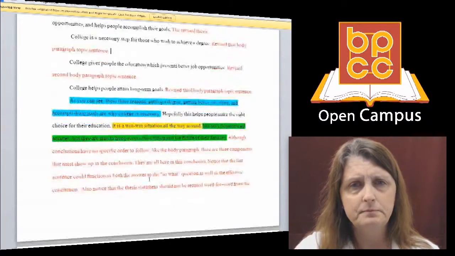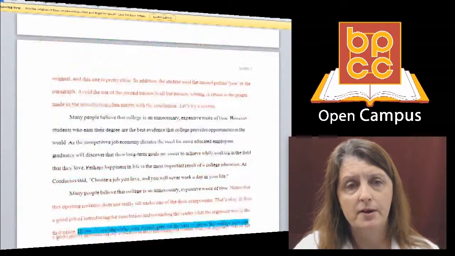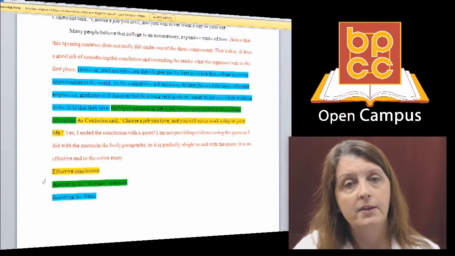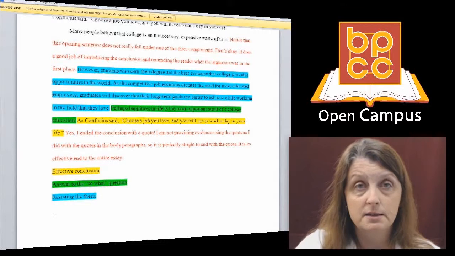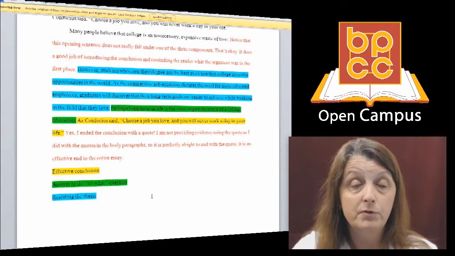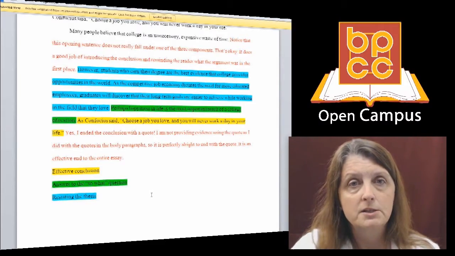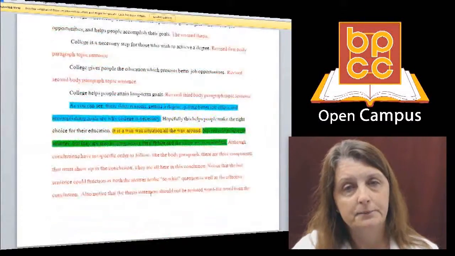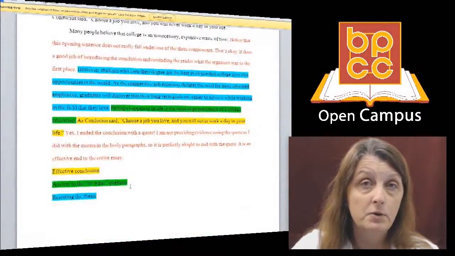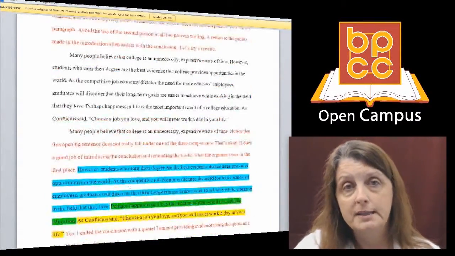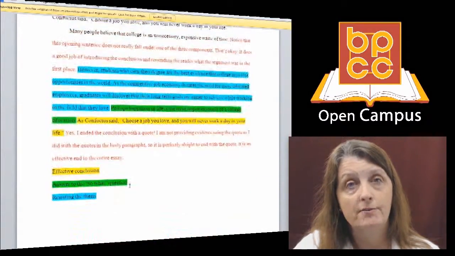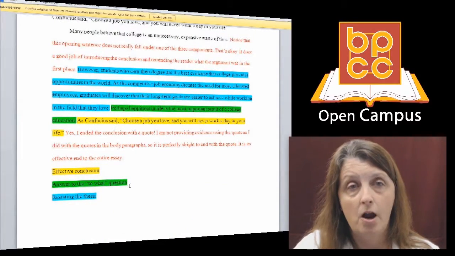Okay. First I want to show you that I do have a little key here for you, the effective conclusion, the answer to the so what question, and the restating the thesis. And if you're not sure what these components mean, you probably need to go back and review the conclusion module. So let's go back up here then and let's take a look. All right, we can see now that in blue we have our restatement of the thesis. The green is the answer to her so what question, and the yellow is her effective conclusion.